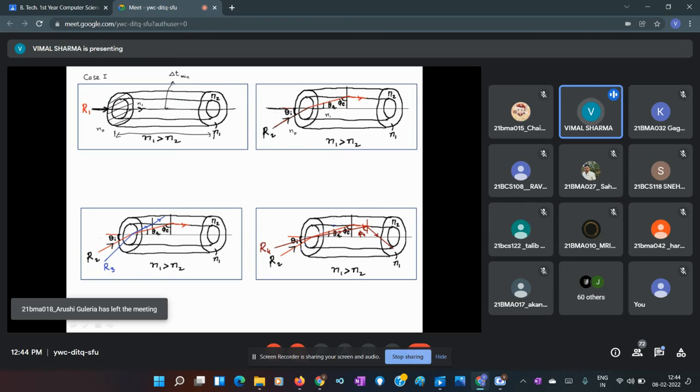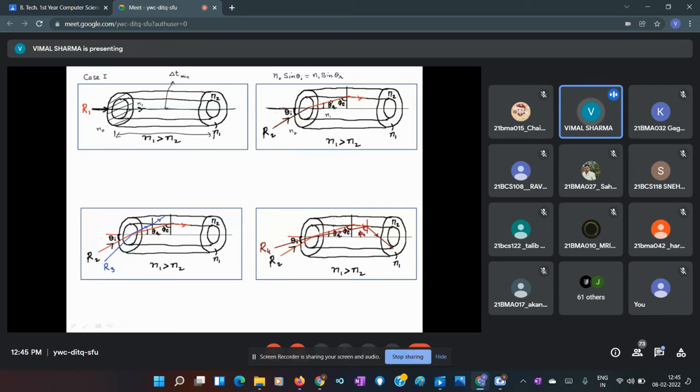And then it strikes the core cladding interface at some angle phi. And because this is refraction, as it is bending here, this is theta I and this is theta R. And I can see what the relation between theta R and theta I is using Snell's law. I apply Snell's law here. I can write that n0 sine of theta I should be equal to n1 sine of theta R.